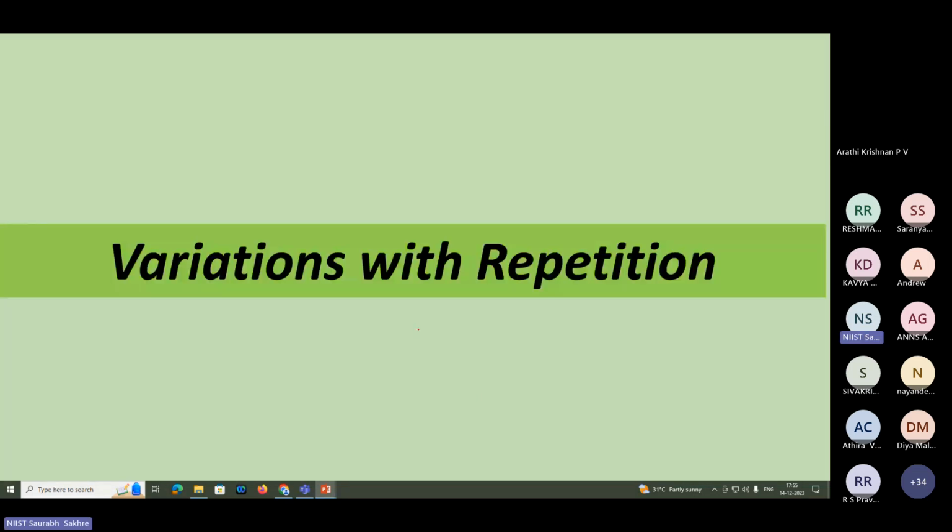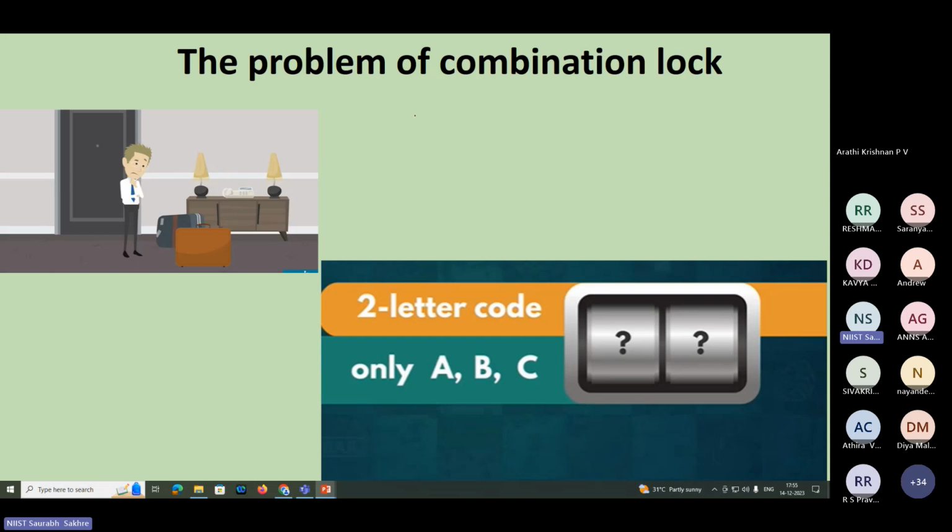Okay, so now we will see ahead. First we will start with variations with repetition. Here we will see the problem of a combination lock. Suppose you have a bag and its password, its passcode, consists of a two letter code. There are possibilities for two codes only, and you have three options: A, B, or C.